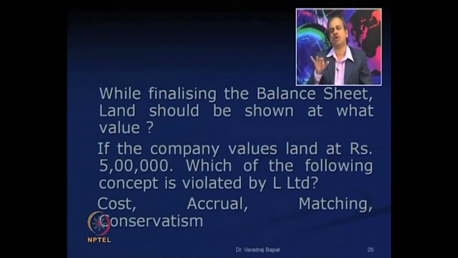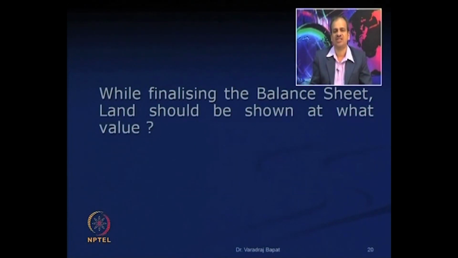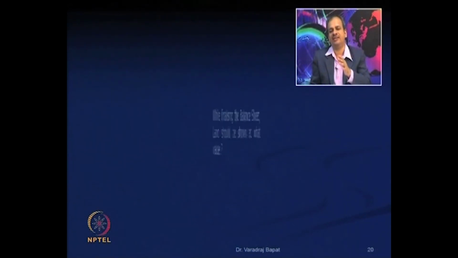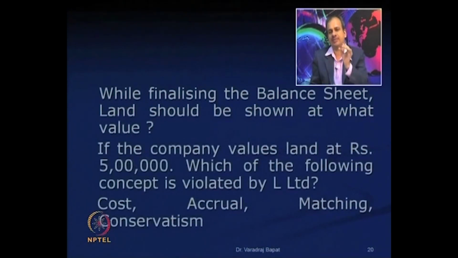Secondly, the accrual concept is also violated, because the 5,000, which was a registration charge, is a one-time cost. So, it should be added to the cost of land. If that is not followed, the accrual concept and matching concept both are violated, and the concept of conservatism also is violated, because conservatism says that we cannot show the profits unless they are realized. Now, there is an appreciation in the value of land from 2,55,000 to 5 lakh, but we cannot show that appreciation unless the sale transaction is realized.